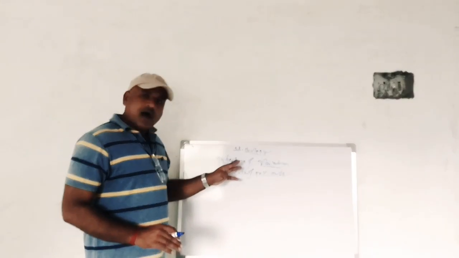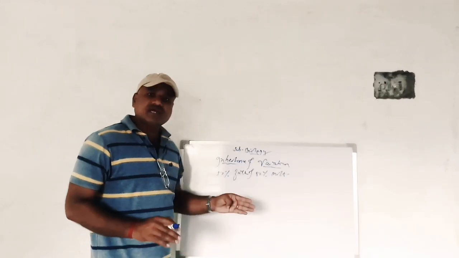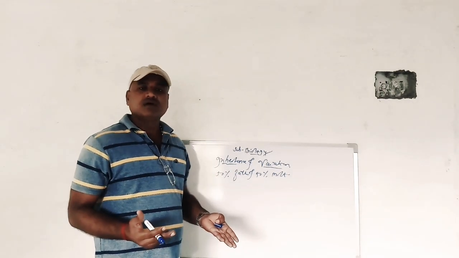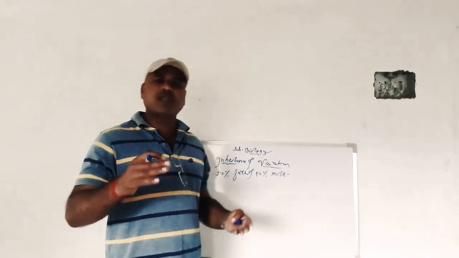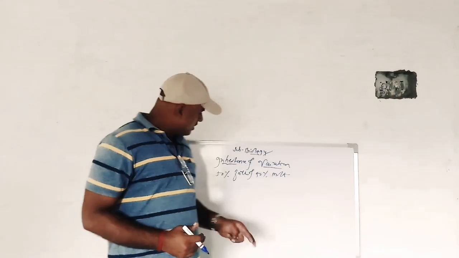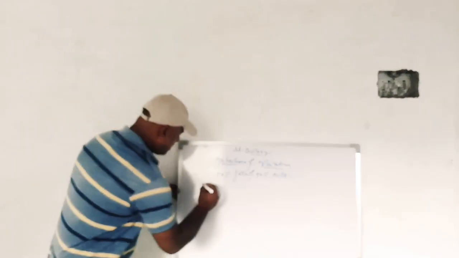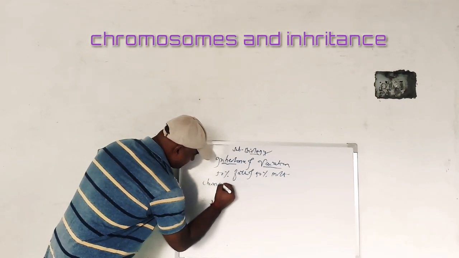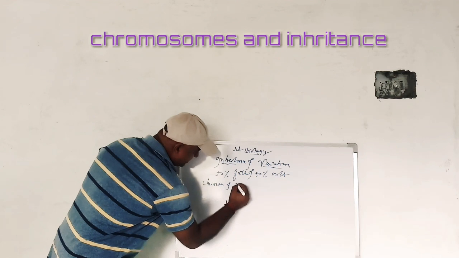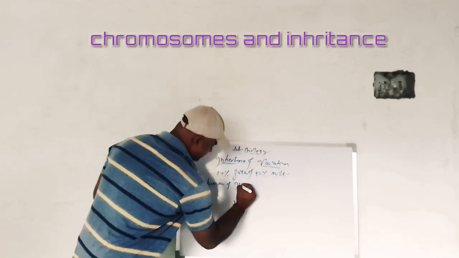Now, how this inheritance and variation takes place in human beings or any other organism, might be plants or animals. First of all, we will see chromosomes and inheritance.